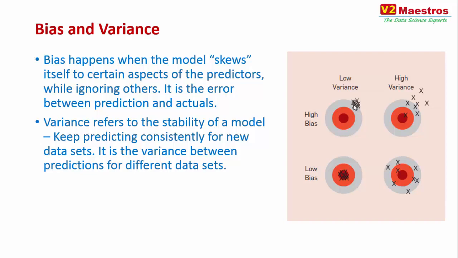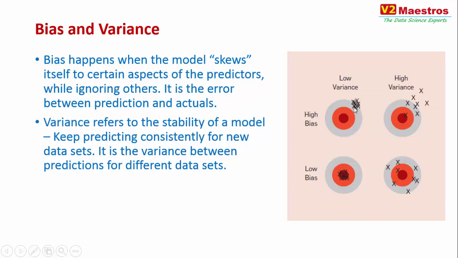The error is all over the place. So that is called variance. And in the chart on the right side, you see a comparison of what is high bias and low bias and what is high variance and low variance. Ideally, you want to be in the bottom left corner where there is low bias and low variance.